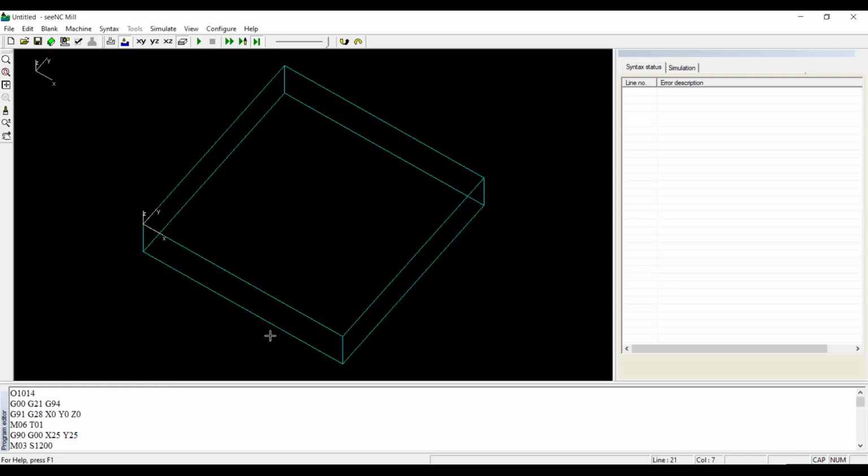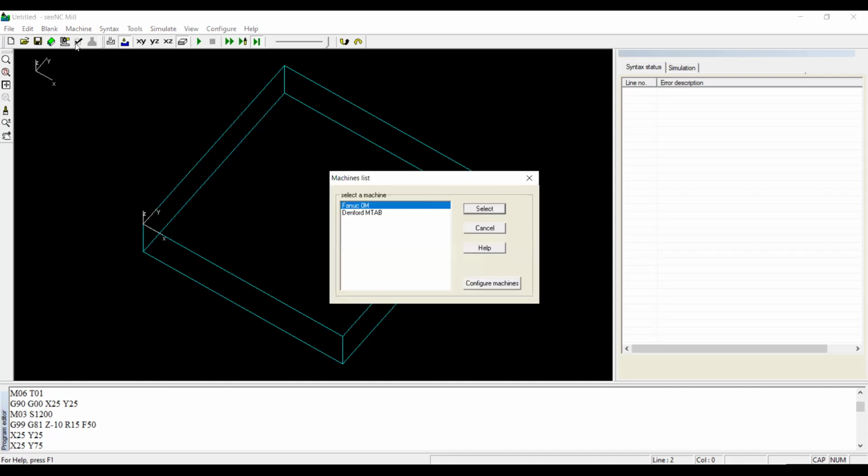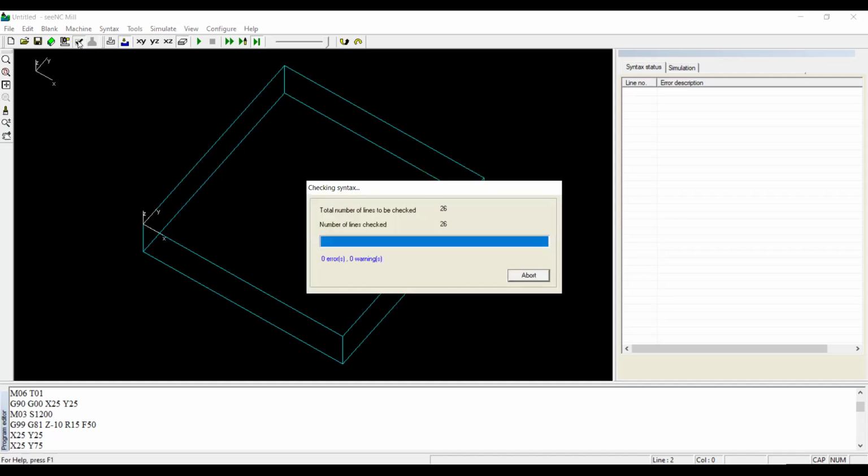Okay. So since it's a drilling cycle, the coordinate parameters will change. That's why we have taken this one. So I don't want G00 here. G21, G94, G91 is an input parameter. So G90 absolute, G00 rapid travel. Okay. So machine I'll take Fanuc, syntax I'll check.